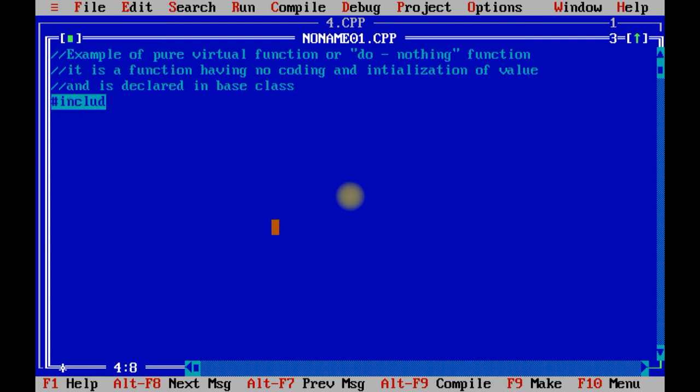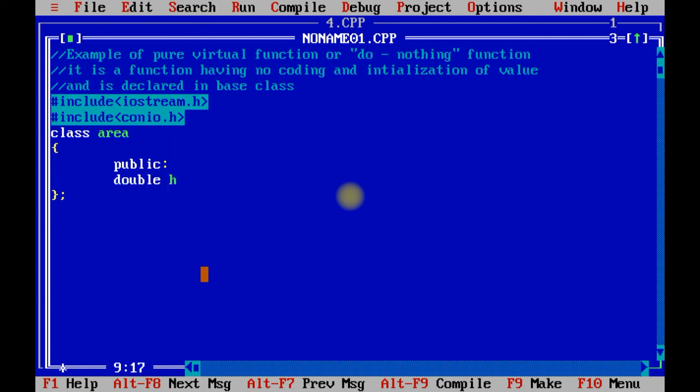We are going to include two header files as always, iostream.h and conio.h. Class area, that is the name of class. Now going to take two variables, double data type h and w, height and width.